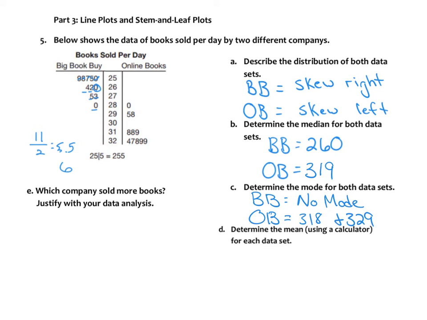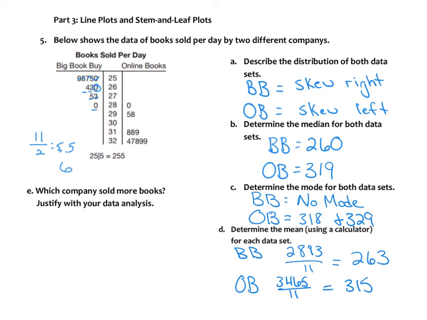And then it says determine the mean. After I calculated, I used a calculator because it says you can use one. I got 2,893 and there were 11 points, so that is 263 as the mean for big books. And then for online books, when I added this up, I got 3,465 divided by 11, which would give me exactly 315 as the mean.